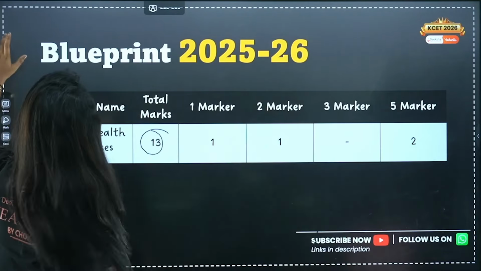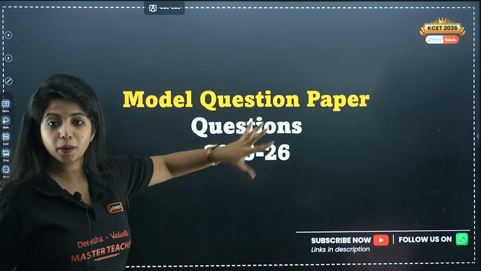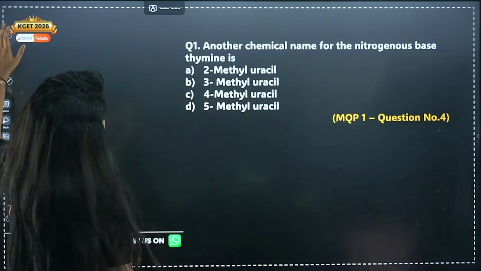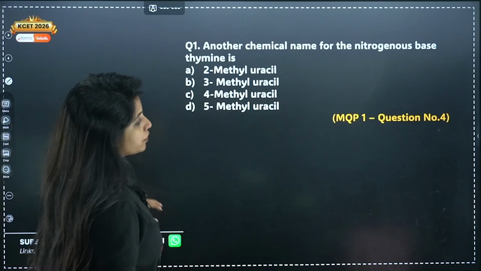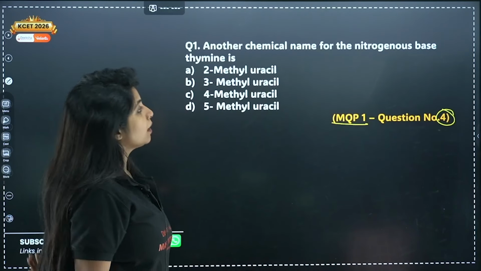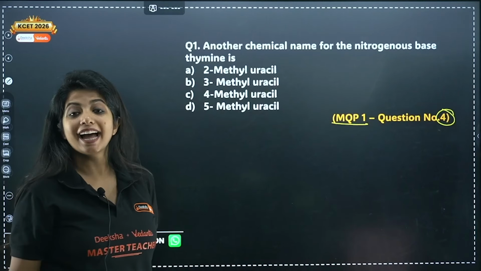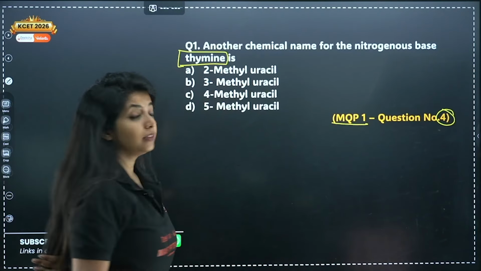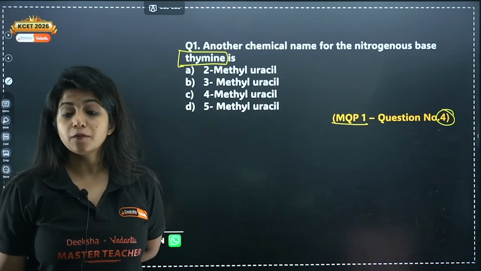Okay? So let's go ahead with the first part, that is the model question paper questions of the year 2025-26. And over here, I have the first question, which is model question paper 1 question number 4. Another chemical name for the nitrogenous base thiamine is. What is the other name for thiamine?